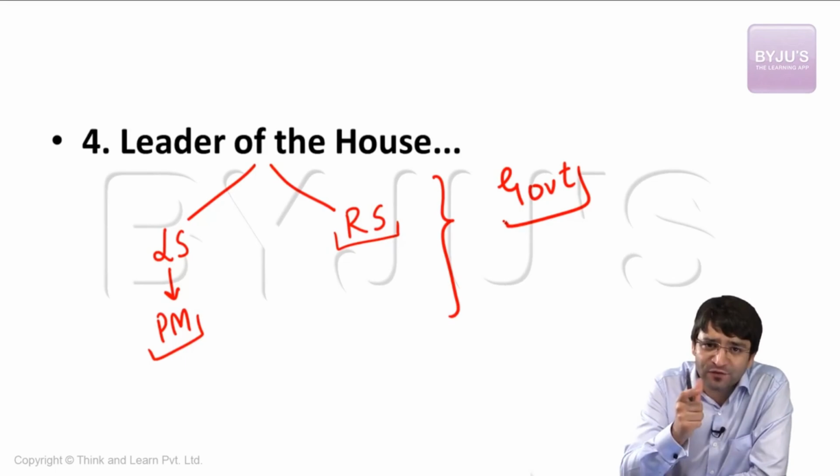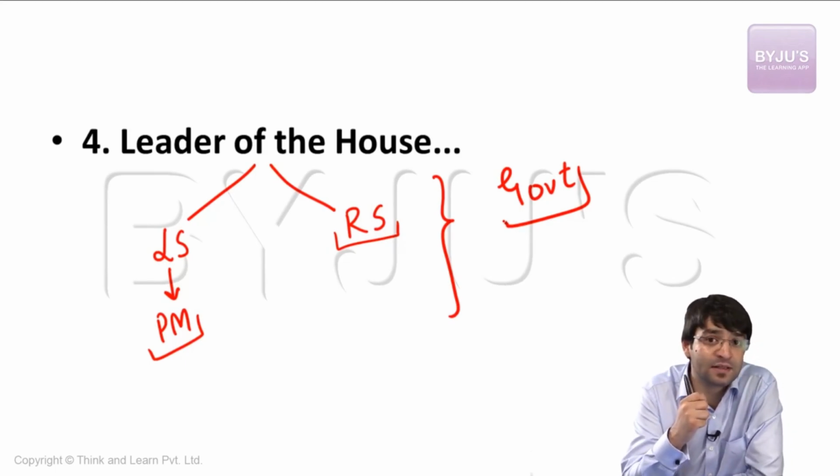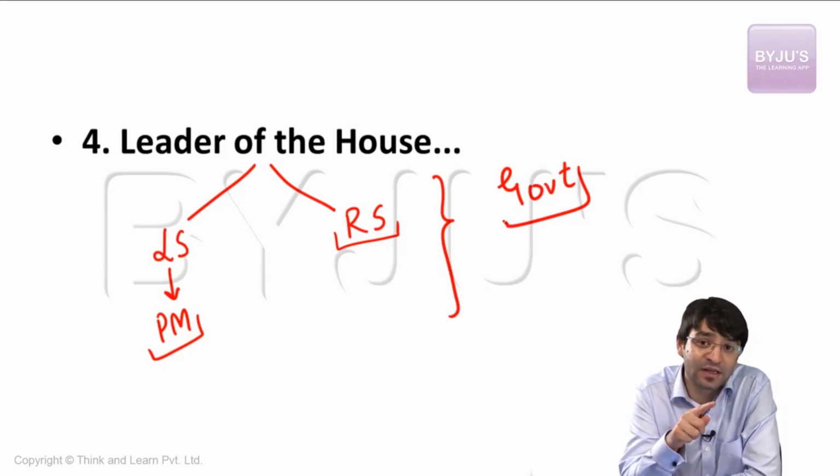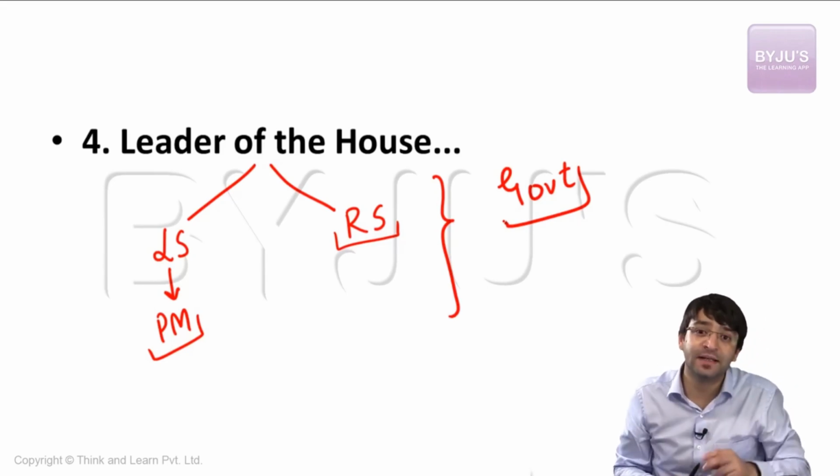In case of Rajya Sabha, also we have leader of the House. But this leader of the House, just like today, Arun Jaitley is the leader of the House of Rajya Sabha, a senior minister in Rajya Sabha. But BJP is a minority in Rajya Sabha. So how can Arun Jaitley be the leader of the House of Rajya Sabha? Because Congress party, which is the largest political party in the Rajya Sabha, for Congress political party, there is another